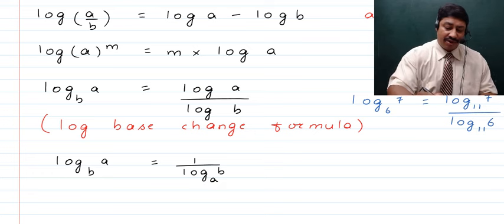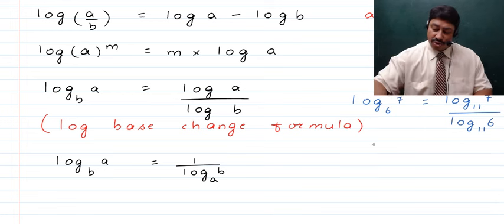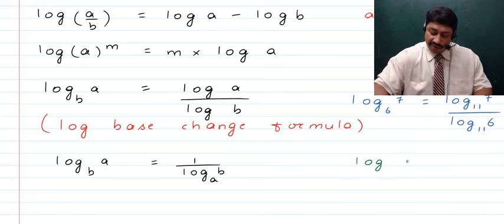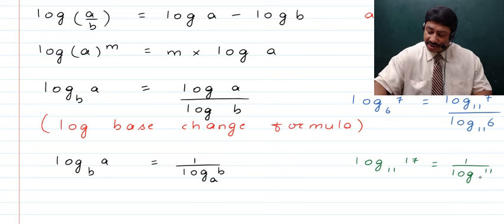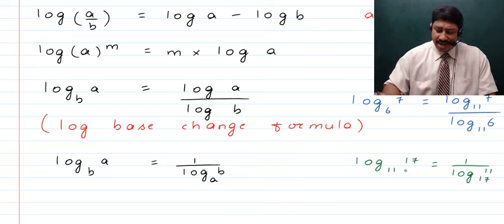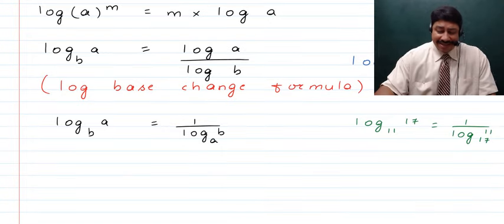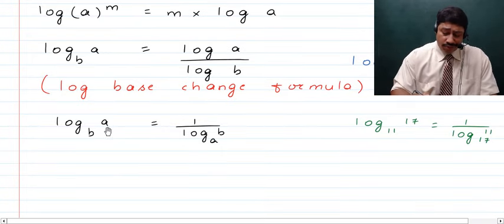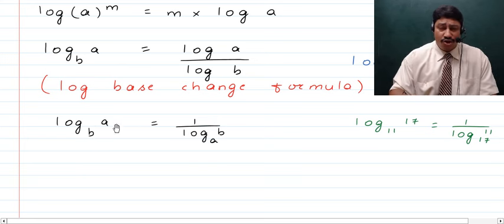Now here also I will quickly give you an example. Let's say we talk about log of 17 to the base 11. Now this can be written as 1 upon log of 11 to the base 17, right? So what we have done is we have swapped the base and the number whose logarithm we were finding, and what happened was it just became the inverse, right? So when you swap the number whose logarithm we were finding with the base, you get the inverse of the earlier.